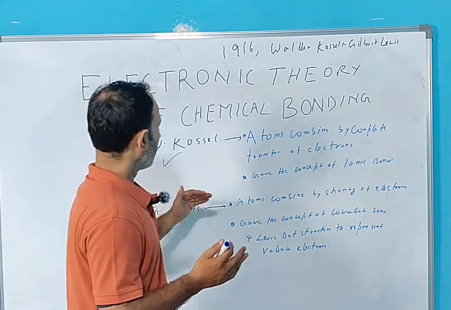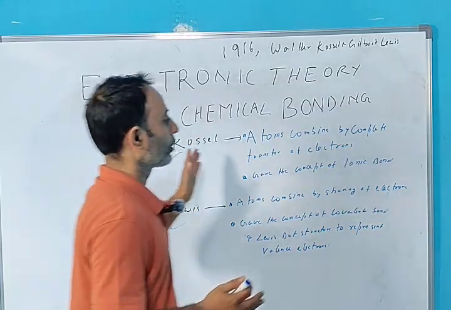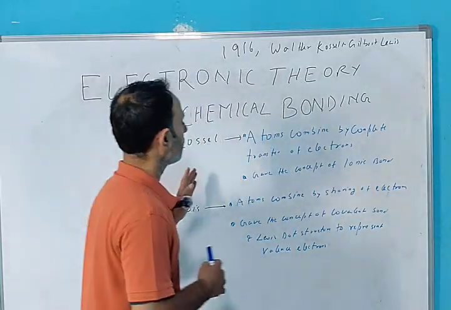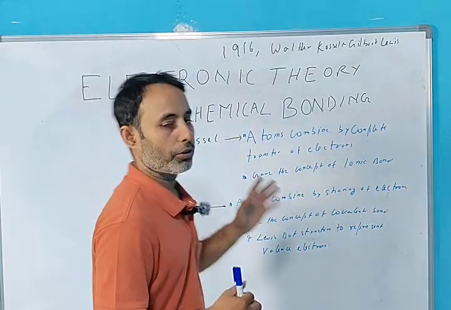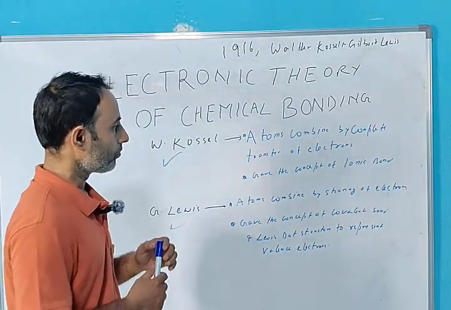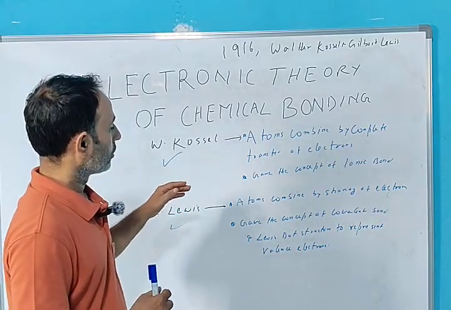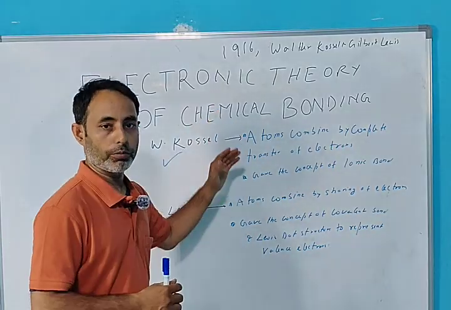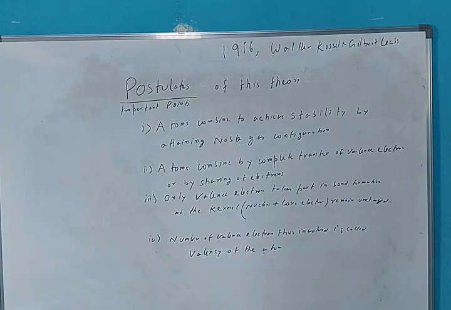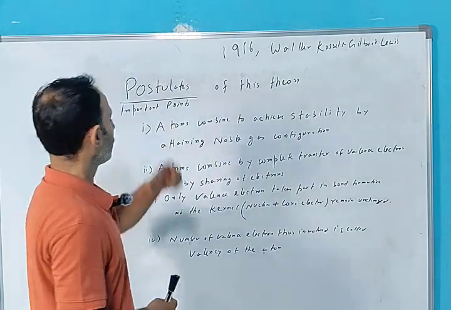The theory given by both of them is called the electronic theory of chemical bonding. This is the most basic theory of chemical bonding and laid the foundation stone in chemical bonding. Now we will see the postulates of this theory one by one. Let's discuss the important postulates of this theory.